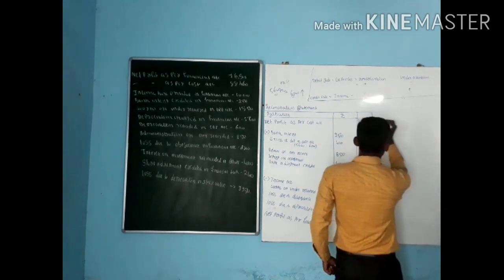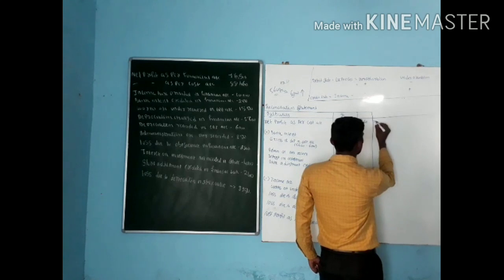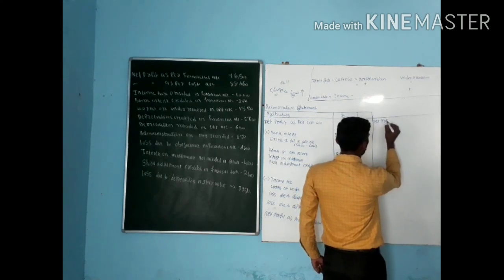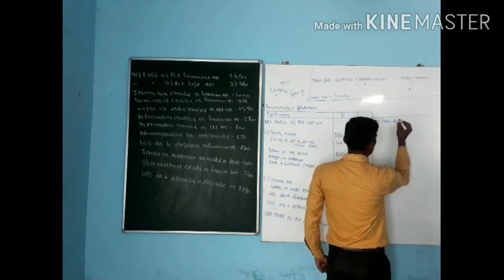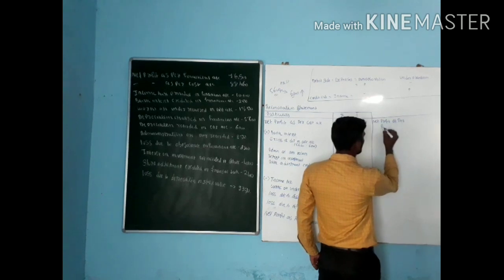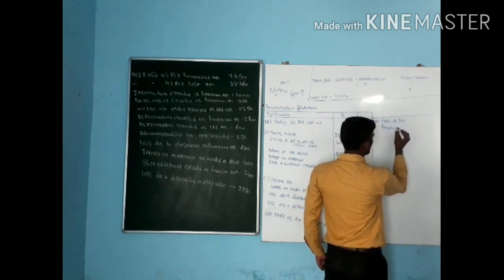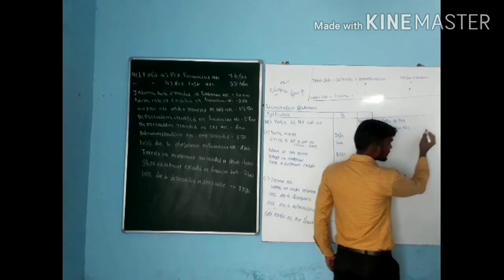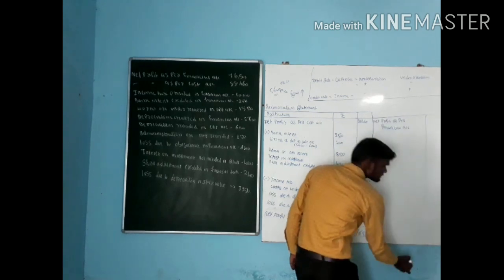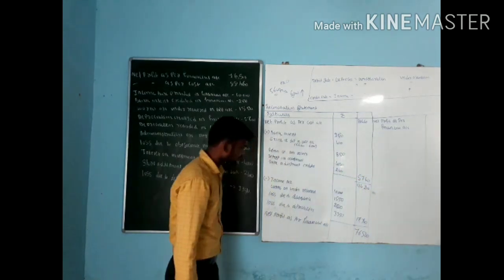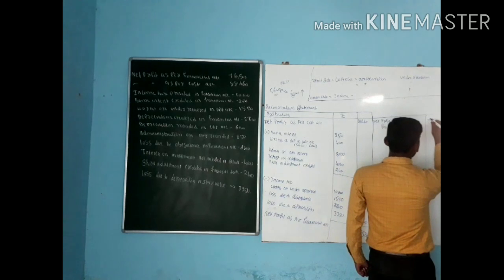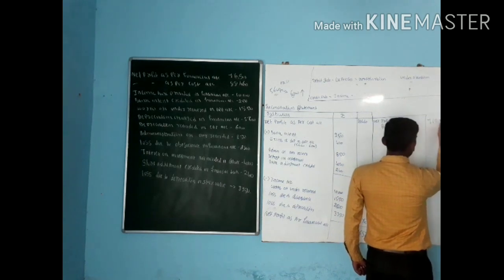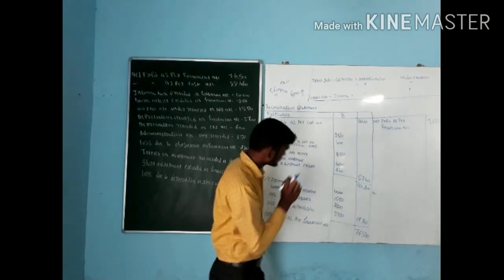Now the same way, take it as the balance, as net profit as per financial account. How much is net profit as per financial account? That is 76,500.